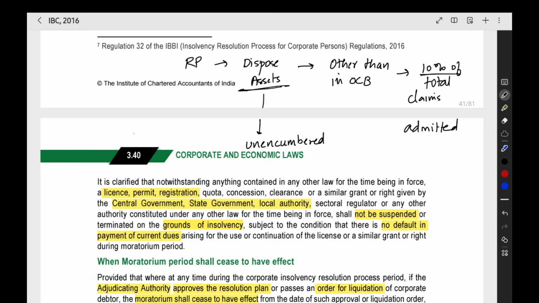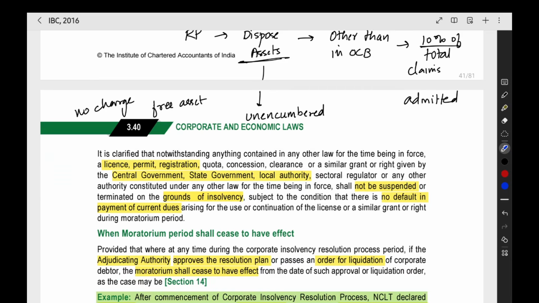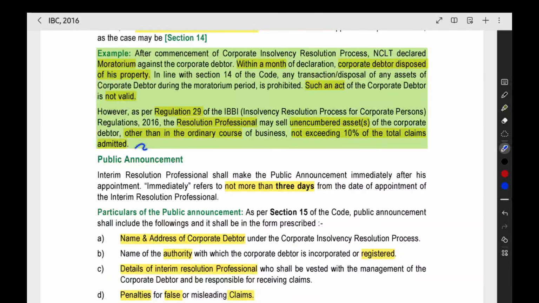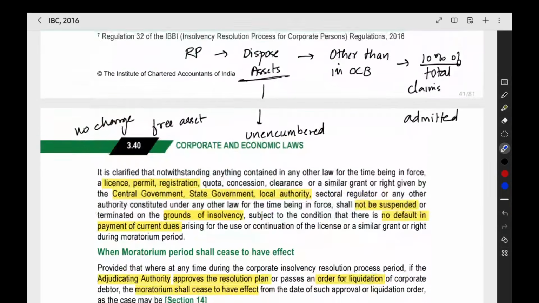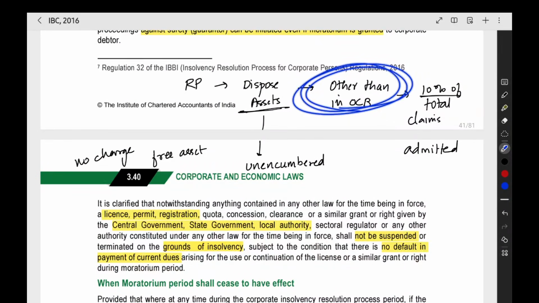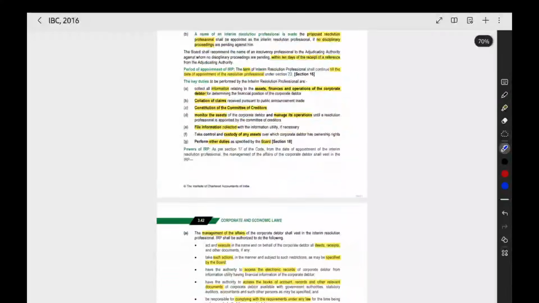So it is unencumbered. It is what we can call a free asset. There is no charge on the asset. Then that kind of asset you can dispose of other than in the ordinary course of business. It need not be in the ordinary course of business. Other than the ordinary course of business also, you can sell it up to 10% of the total claims admitted. That is the example they have given here.